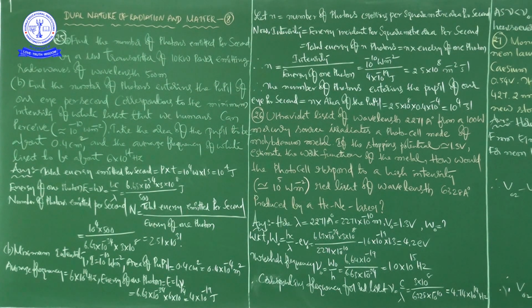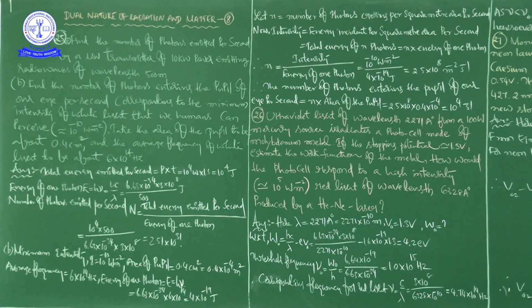So what is our conclusion? This value is less than this value. This value is, that is what? It will become like 10 into 10 to the power of 14, but this is 4.74 into 10 to the power of 14. So you decide which is less and which is more. This is less, no? So nu is less than nu naught.